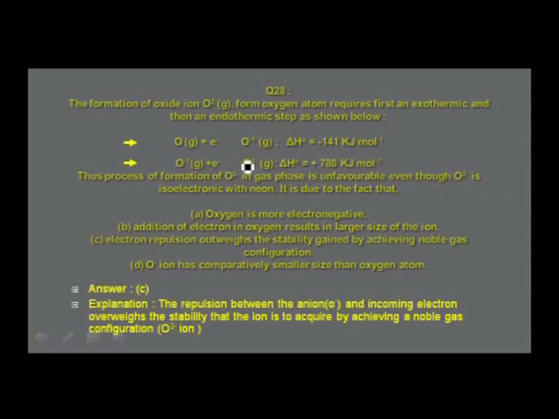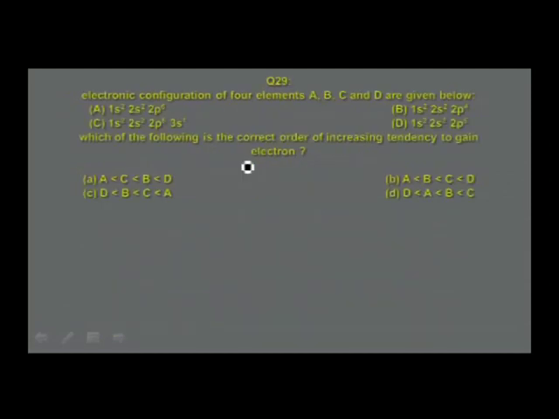Because of the repulsion, this formation of O2- from O- is an endothermic reaction. Therefore, stability is not to be considered here. We have to look into the fact that there is a repulsion between the negatively charged ion and the electron. We shall move to the next one.